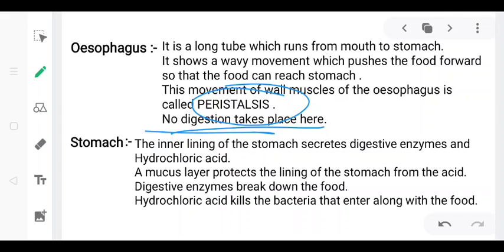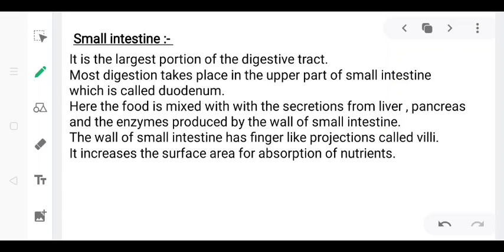Next part of the alimentary canal is the small intestine. The small intestine is also known as the small bowel, and it is the largest portion of the digestive tract, okay, and most of the digestion takes place in the upper part of the small intestine, which is called the duodenum. Actually, the small intestine has been divided into three parts, that is duodenum, jejunum and ileum, okay. So most of the digestion takes place in the upper part, known as the duodenum, and here the food is mixed with two important secretions from the liver and pancreas.